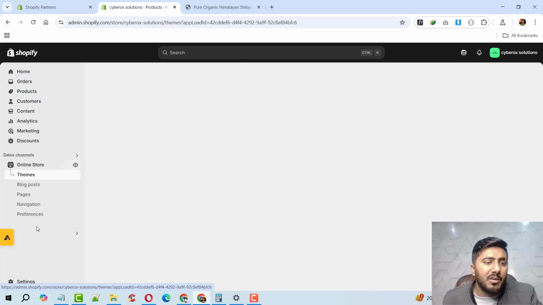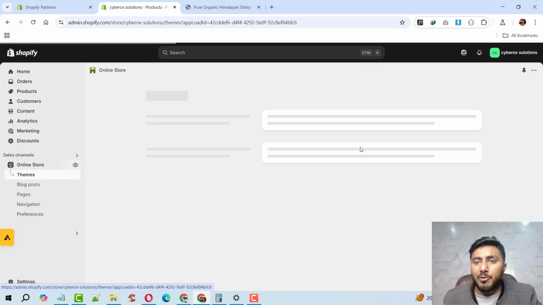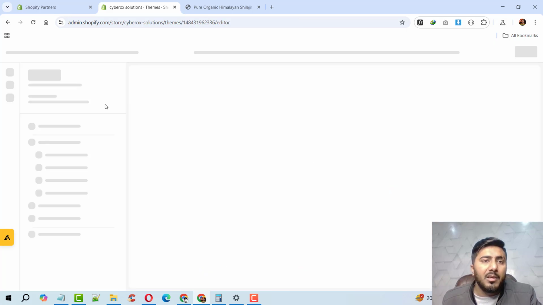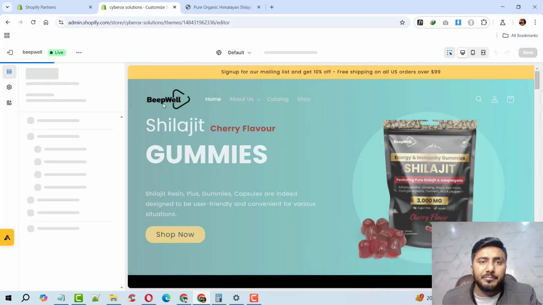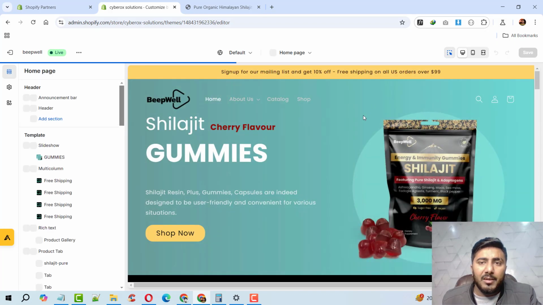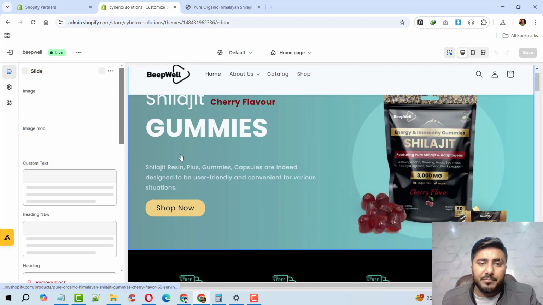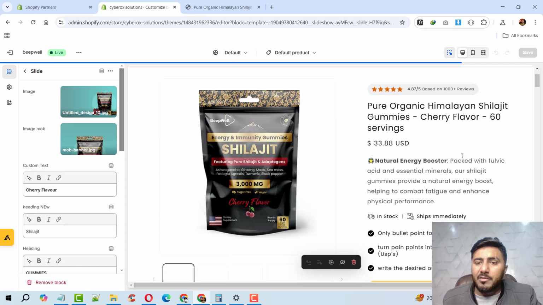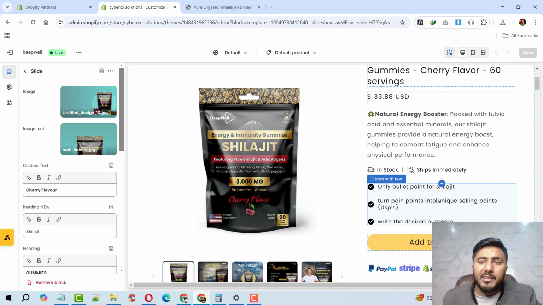Now I'm going to the store, and here I will put some code to render that metafield content on the theme. I'm going to customize, and here I will click on shop now. So the page is loading. If you want to know how to create these bullet points unique for each individual product, I have already created that tutorial. You can see a card on the top right side of the screen, so you can watch that tutorial.